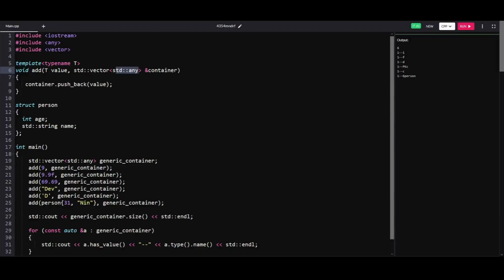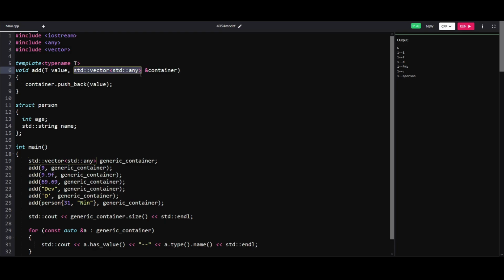All right, guys. Hopefully the use case for standard any is much more clear now. Before standard any was introduced in C++17, you could have solved this problem of having a container of generic types in various different ways.